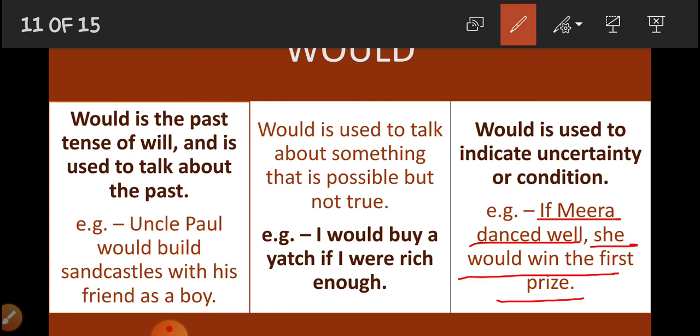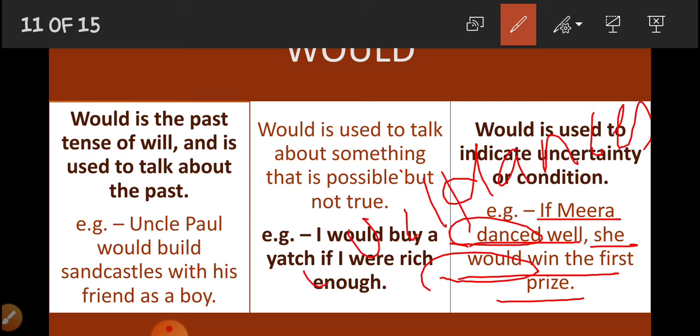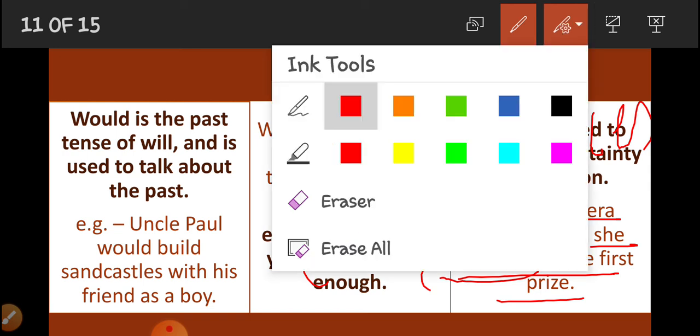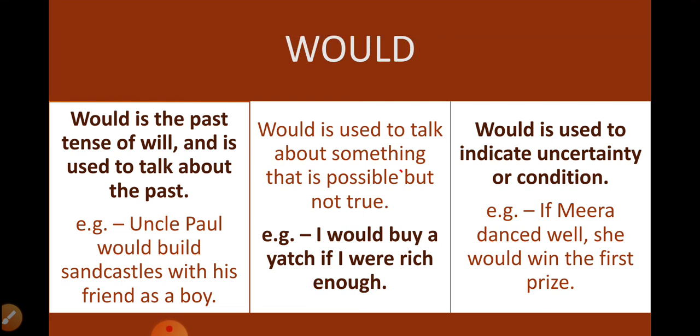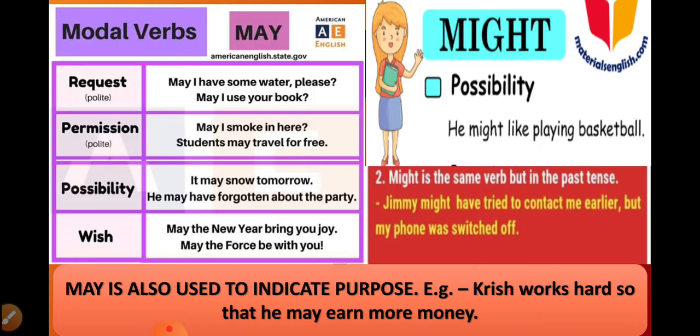So now if our if clause is in the past tense, we have would. Had it been dances, then we would have will over there. Understood? Clear? Is it clear to you all? Hope you understood. If you have any doubt, you can text me on WhatsApp.